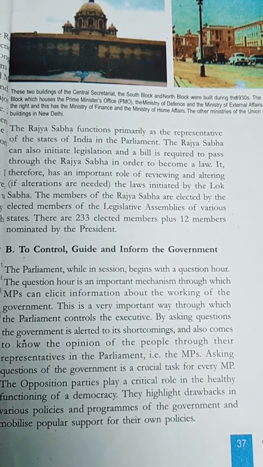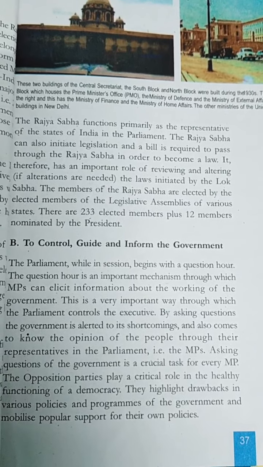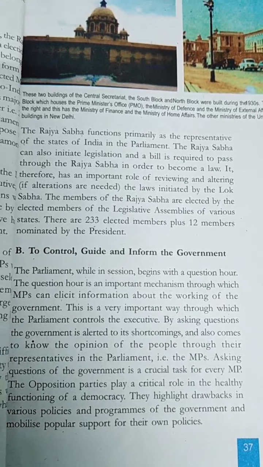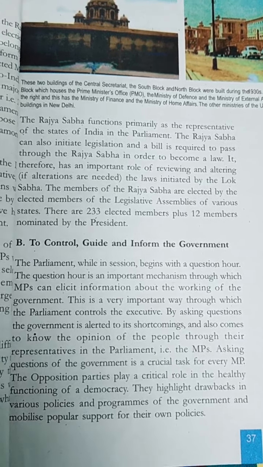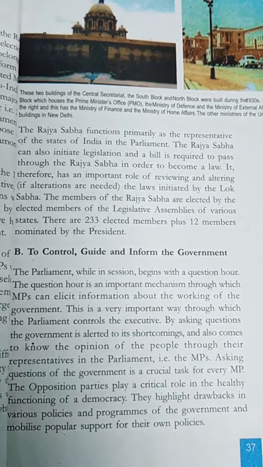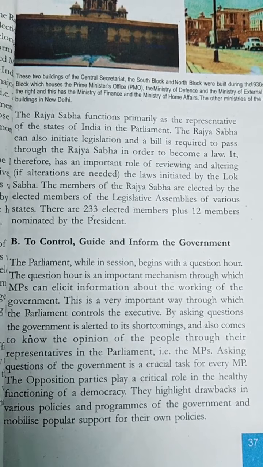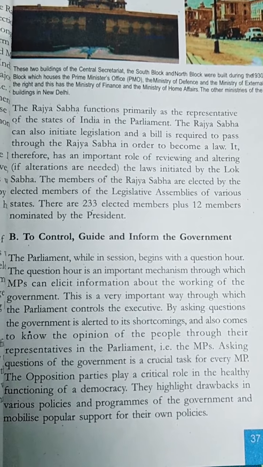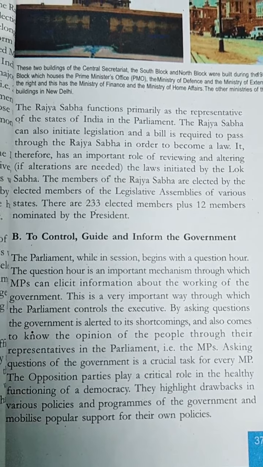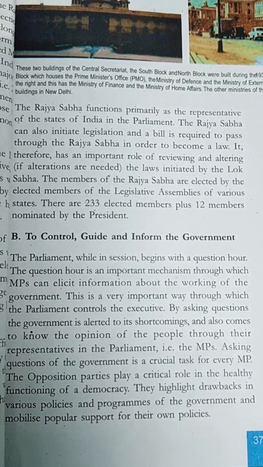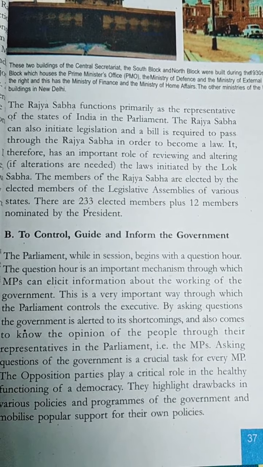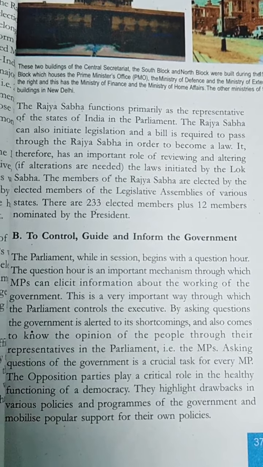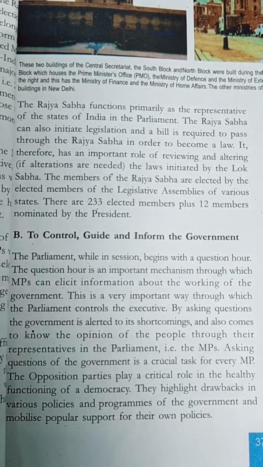Now they also mobilize support for their own policies. Whenever an MP asks a question, the government gets healthy feedback through it. It also keeps the ruling government on its toes. Now, apart from that, what happened? The government needs approval of the parliament while dealing with matters related to finance. So, it is one of the few ways through which parliament guides, controls, and informs the central government.